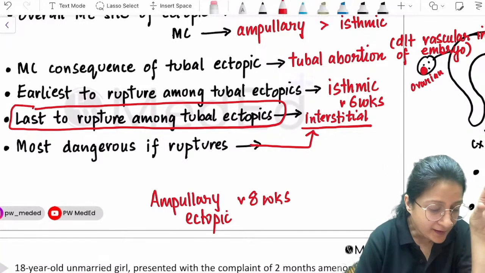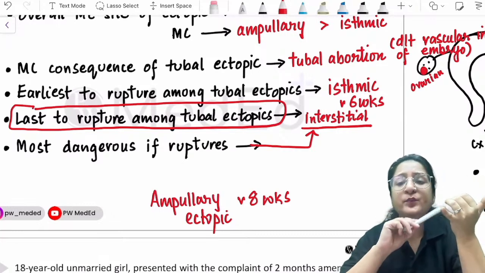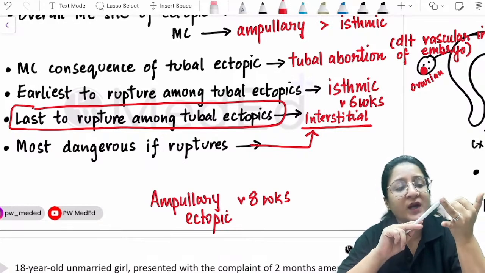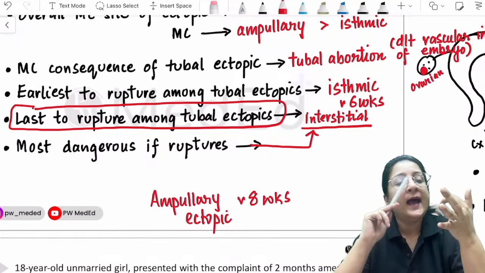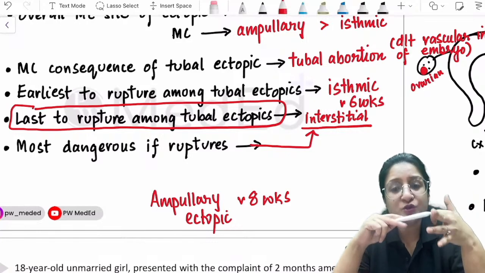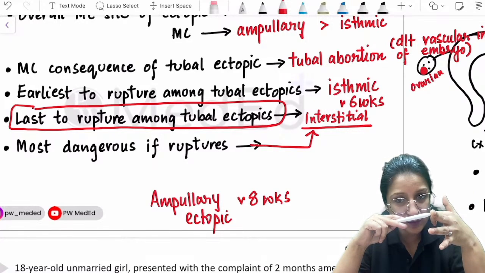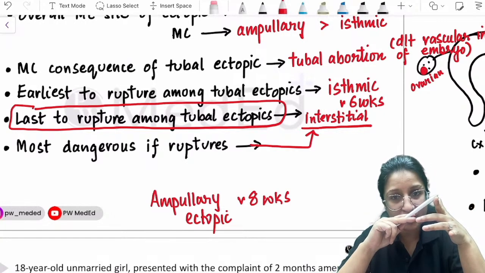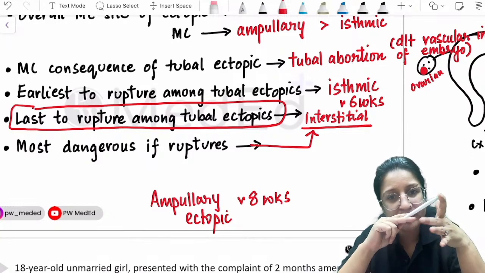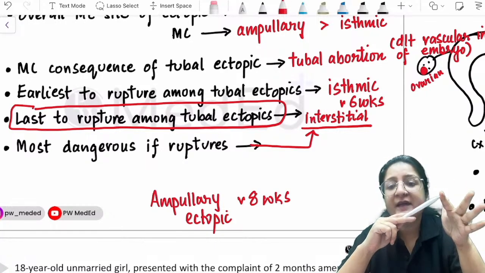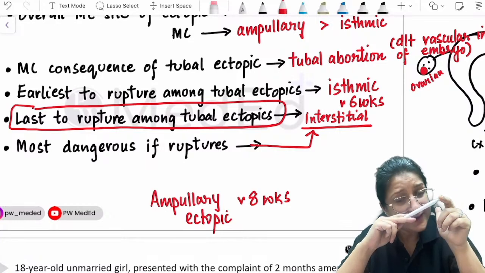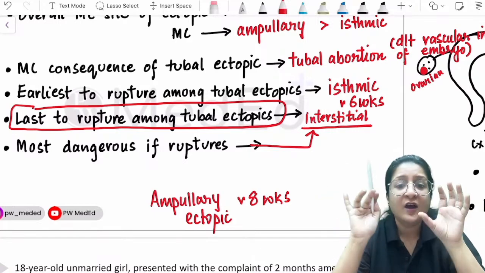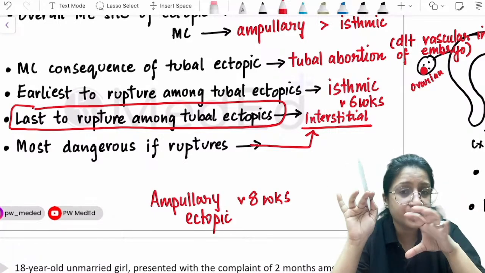So to clarify once again, ampulla is the widest, longest part of the fallopian tube. Ampulla is the site for fertilization. Ampulla is also the most common site for ectopic pregnancy, right? Fine. Then you have the isthmic ectopic, which is the second most common site of ectopic. Earliest to rupture among tubal ectopics, isthmic ectopic, right? Interstitial ectopic is the last to rupture among tubal ectopics. When it ruptures, it is the most dangerous also.